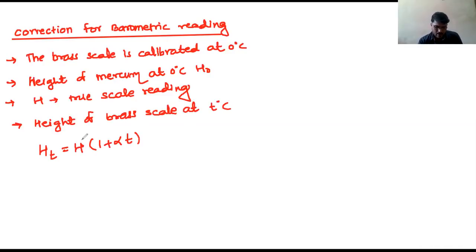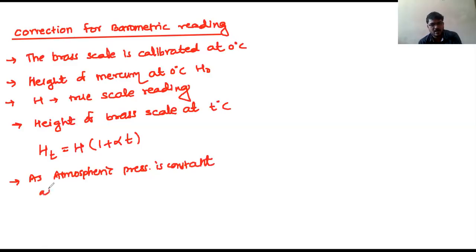So, as atmospheric pressure is constant at all temperatures, what happens?